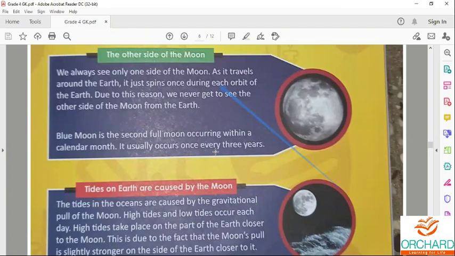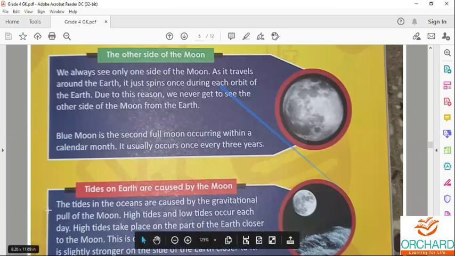So we see only one side of the moon as it travels around the earth. It just spins once during each orbit of the earth. Due to this reason, we never get to see the other side.